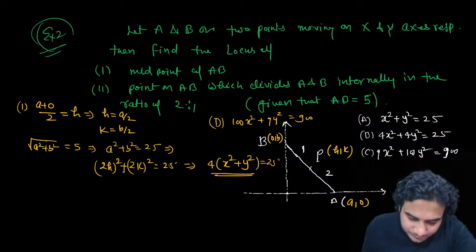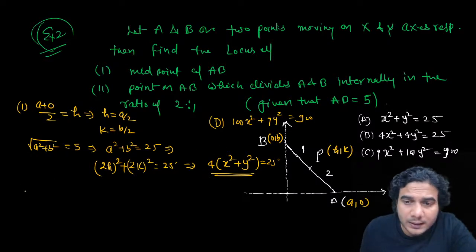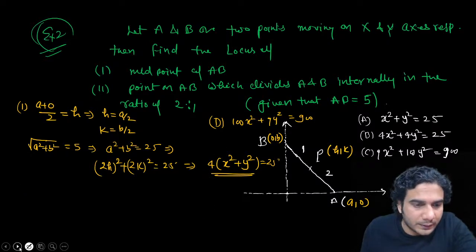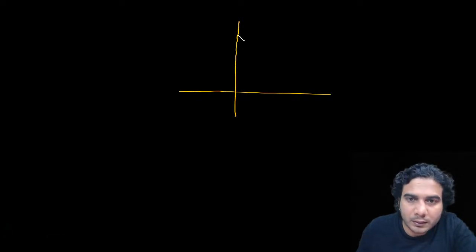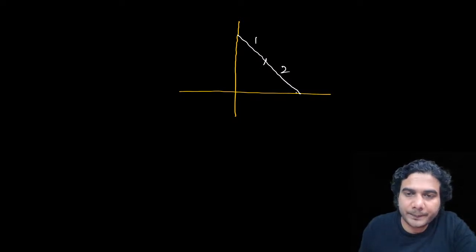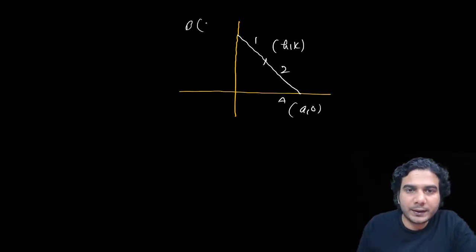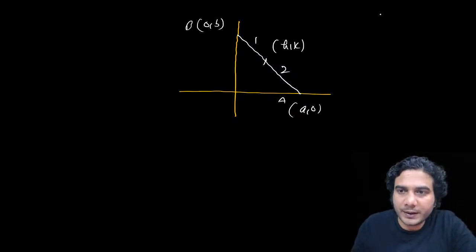Okay. The second one, now let's do it on a fresh page. This ratio is given 2:1, right? This point is h comma k. This point is a comma 0, the A point, and the B point is 0 comma b. We have assumed these coordinates.